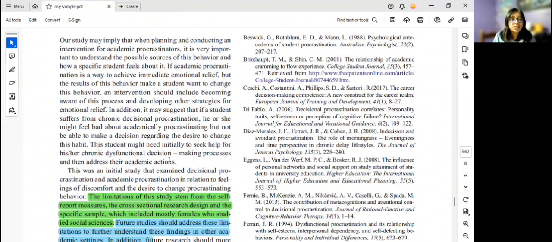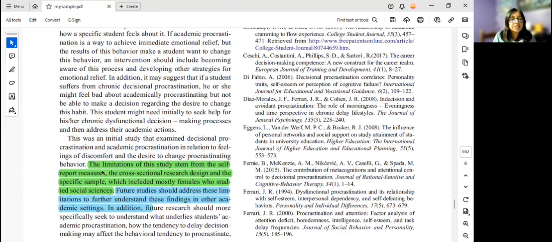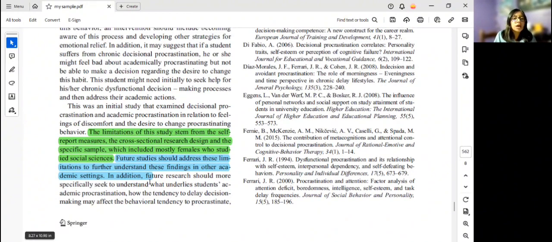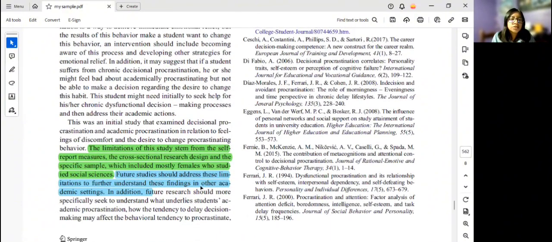Also, here the authors state the limitations of the study. In this case, they say self-report measures, the cross-sectional research design, and the specific sample, which includes mostly females who studied social studies. So that was a limitation, that mostly females answered the questionnaire. Also here, the authors state actions that future studies should address, in this case the limitations, to further understand these findings in other academic settings. Also, future research should more specifically seek to understand what underlies student academic procrastination.